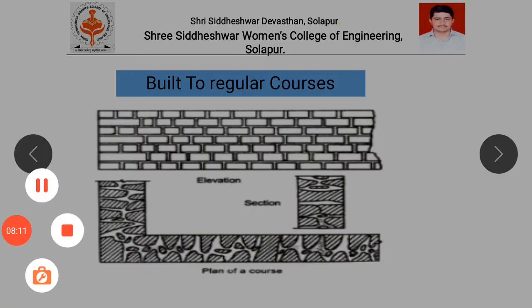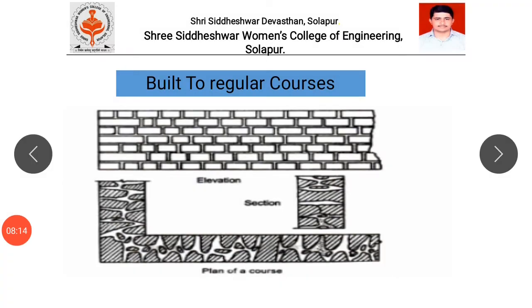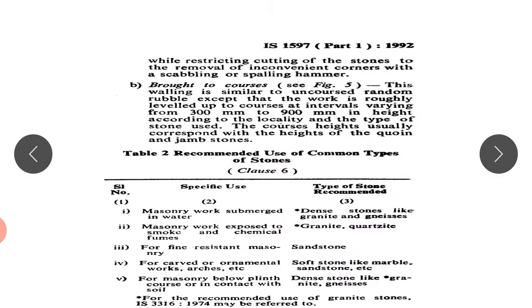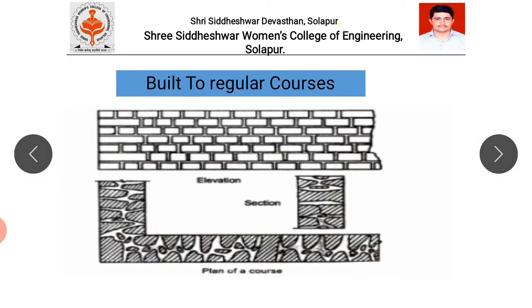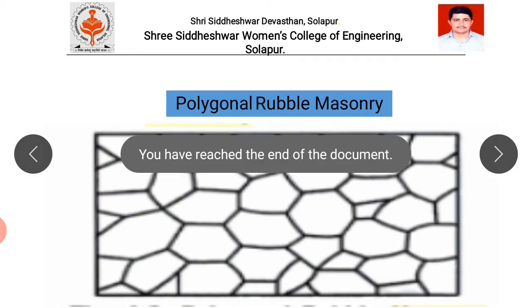Built to regular: the maximum height of stones used is approximately 15 centimeters. Stones of equal heights are laid in this course. All this information is available in detail in IS 1597 Part 1, 1992. You can refer to it for more detailed information on this masonry.